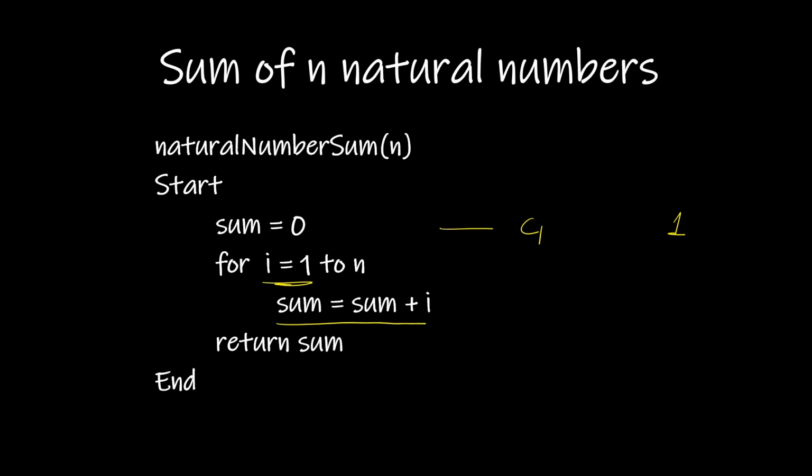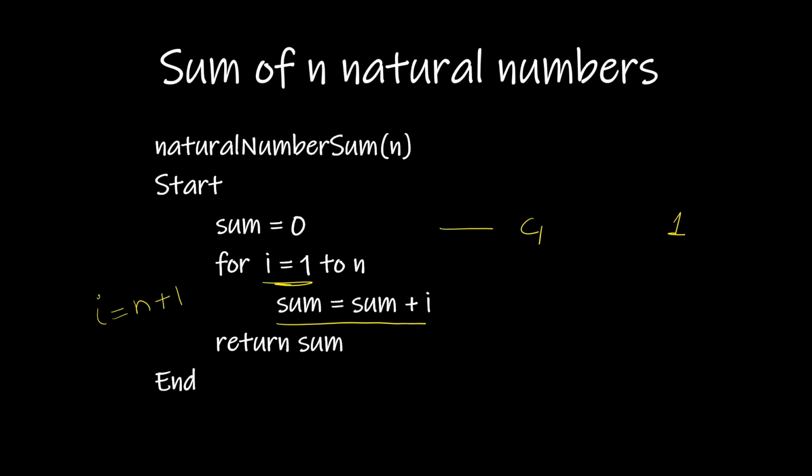This process happens until I gets equal to n. When I becomes equal to n, this statement is executed and again I is incremented by 1 and I becomes n plus 1. Now when I becomes n plus 1, our for loop checks that it is greater than n and hence it stops there only and this statement is not executed.